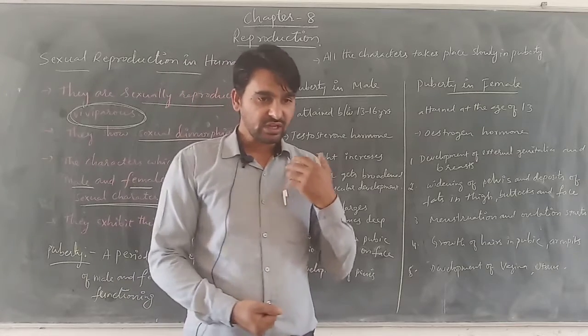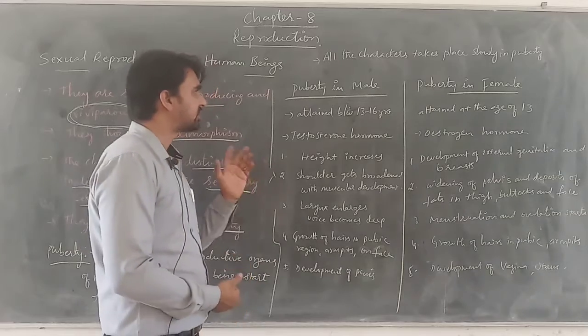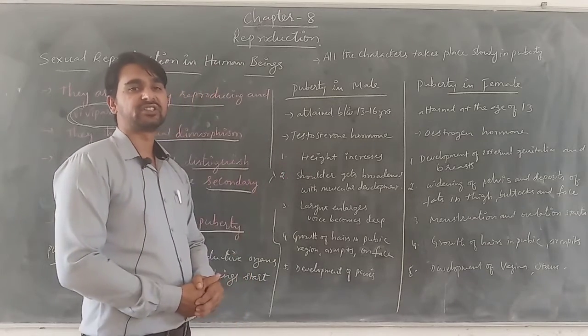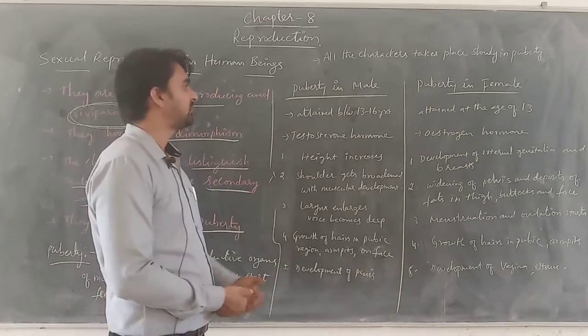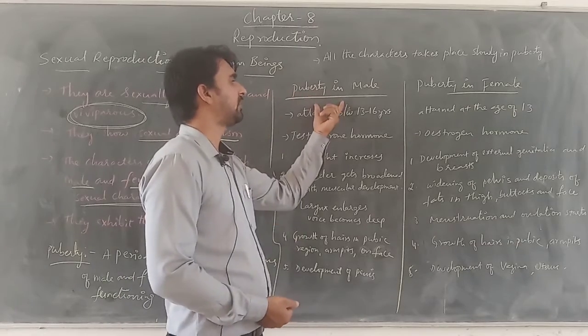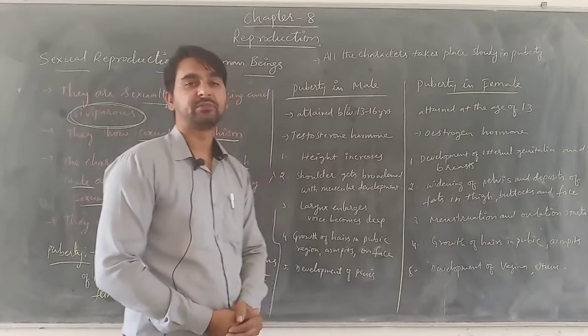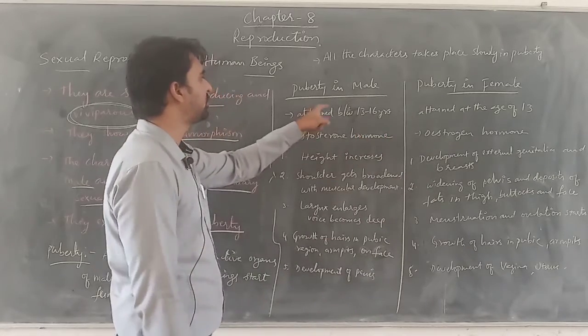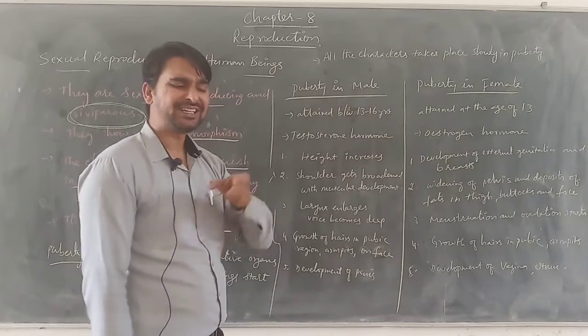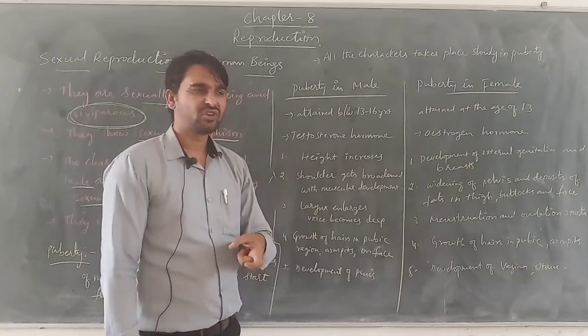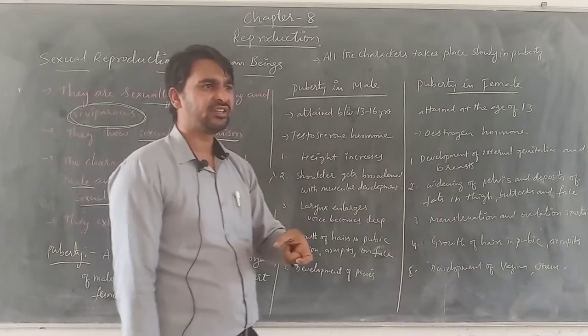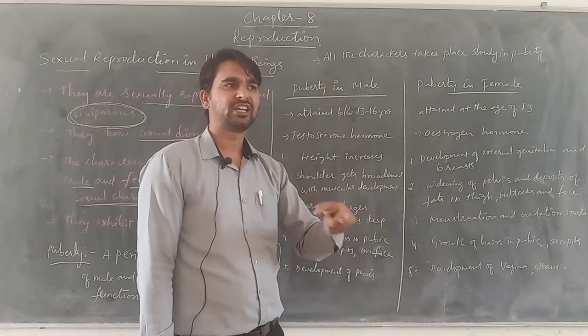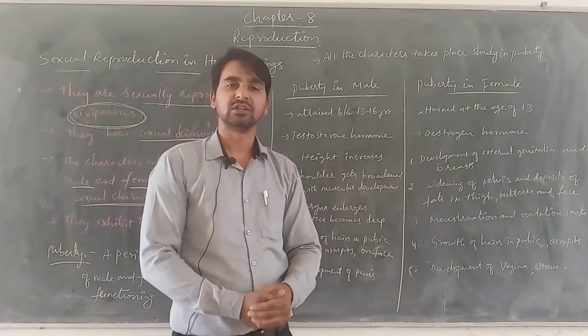Along with this, what are the other secondary sexual characteristics we can see? That means how the puberty changes in male and female differ from each other. Let us have a look at that. When we talk about puberty in the males, this puberty time period is not exactly a time we can define which will start commonly in all the males.